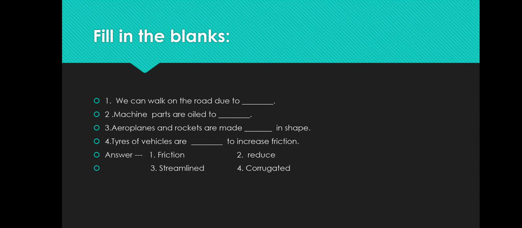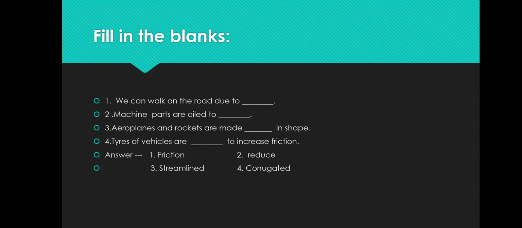Third, aeroplanes and rockets are made dash in shape. Aeroplanes and rockets are made streamlined in shape. Fourth, tires of vehicles are dash to increase friction.